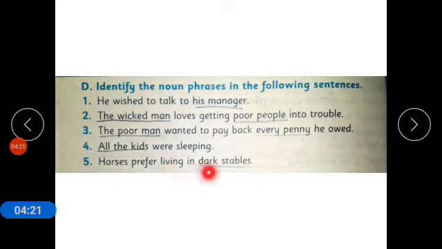Horses prefer living in dark stables. Horses prefer living in stables, it would be only noun, but the word used is dark stables, so it is a noun phrase in this sentence. So we will repeat it once more. His manager, the wicked man, poor people, poor man, every penny, all the kids, dark stables. These are all noun phrases in these sentences.